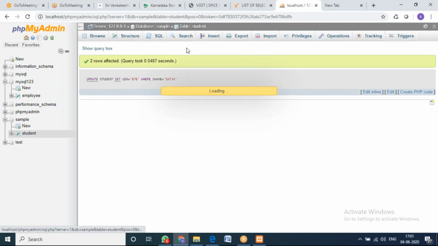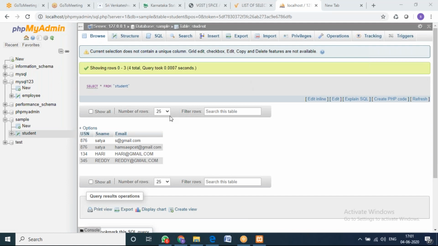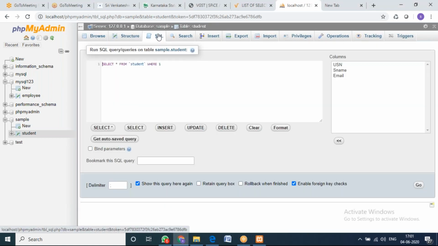Now I'll click my table. Previously, Satya's USN number was 123 for both. Now it has become 876. So this is how the update query will work.